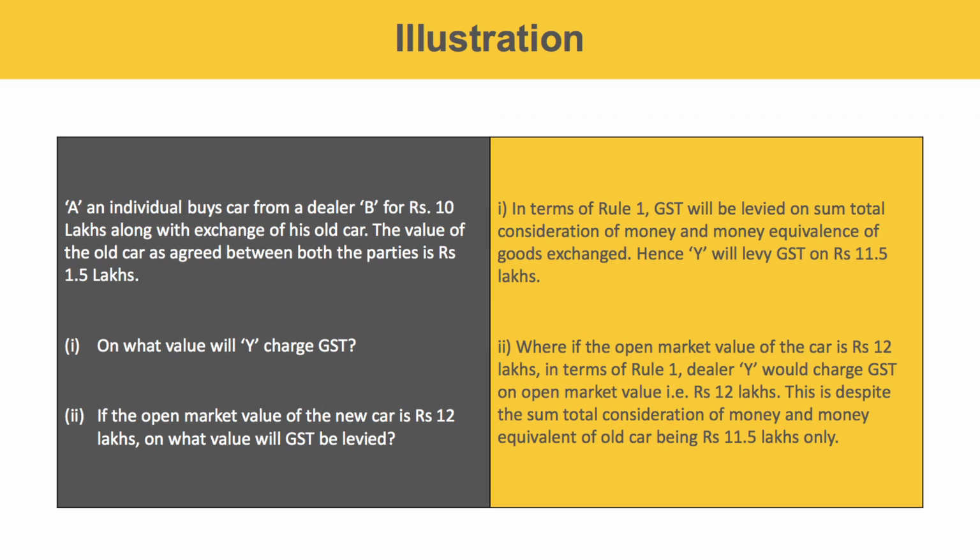Now, if the open market value of the new car is, say, rupees 12 lakh, on what value will GST be levied? In terms of Rule 1, the dealer would charge GST on the open market value, that is 12 lakh. This is despite the sum total consideration of money and money equivalent of the old car being 11.5 lakh. GST would be charged on 12 lakh only.